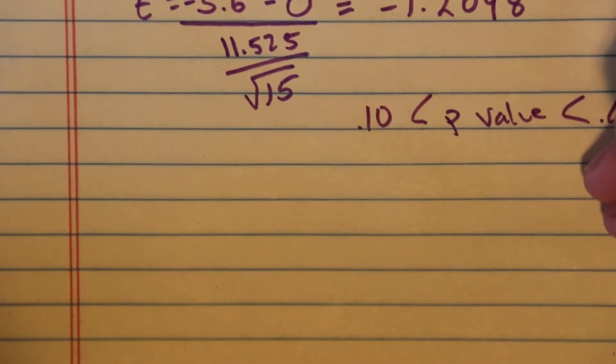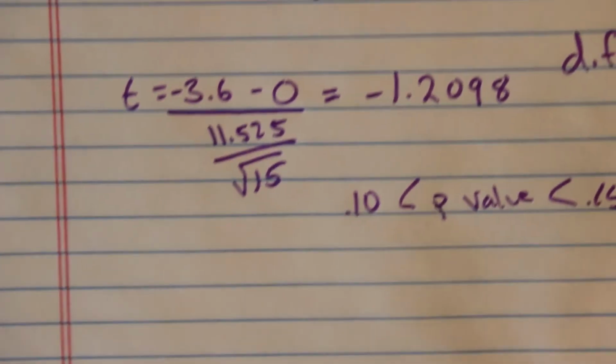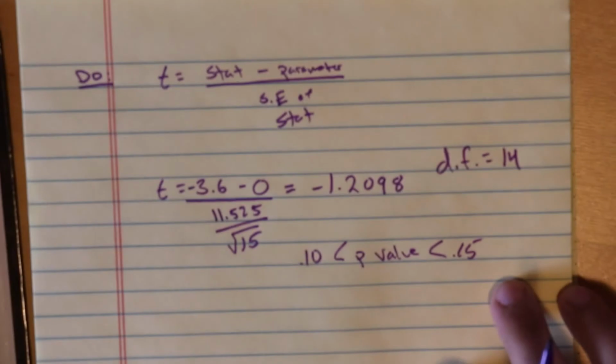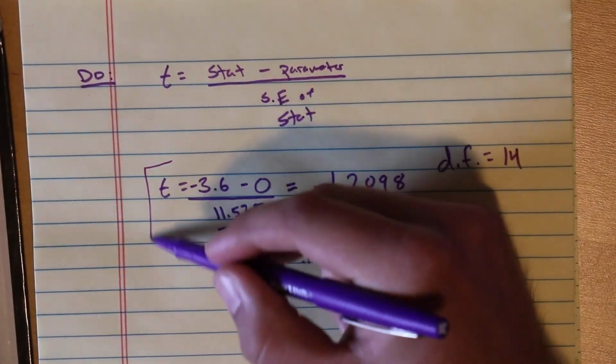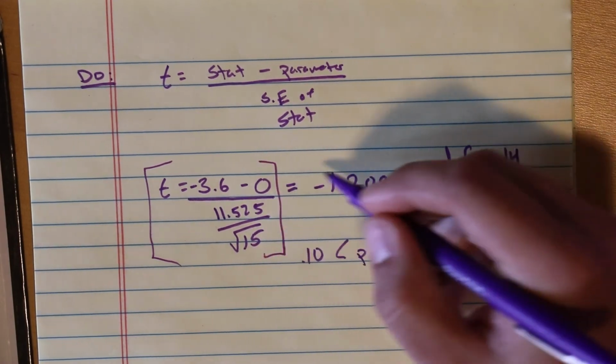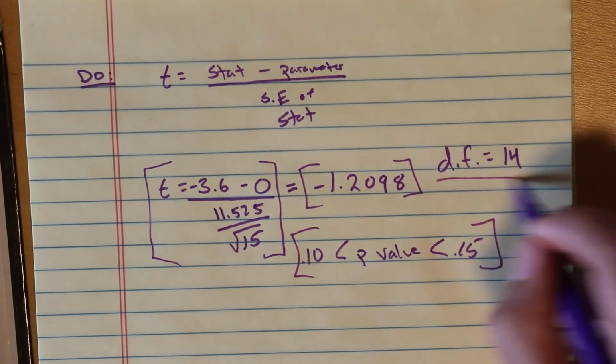And I'm going to put degrees of freedom here just in case. Cool. So I have my test statistic formula filled out. I have my test statistic value. I have a p-value. And I've stated degrees of freedom.